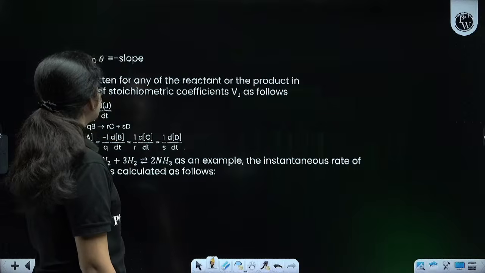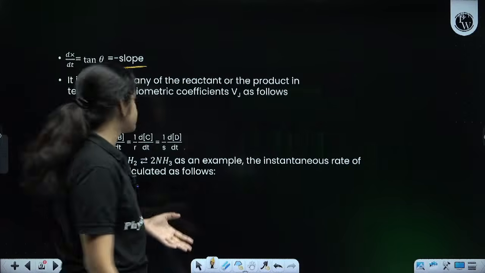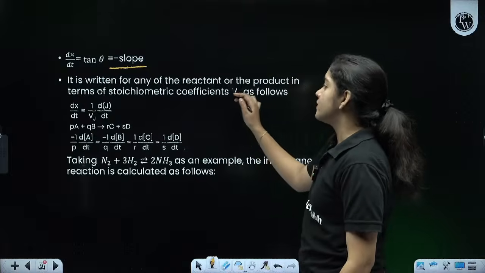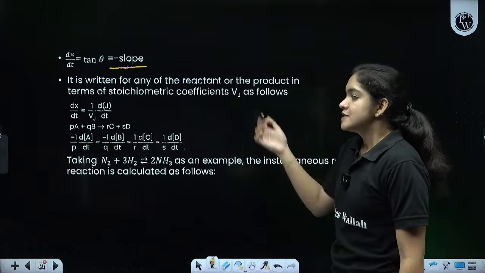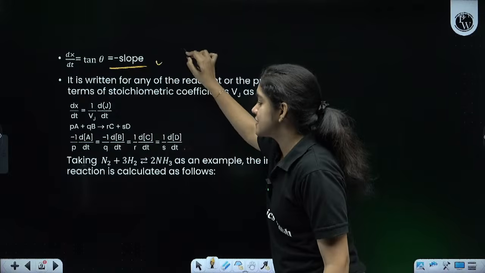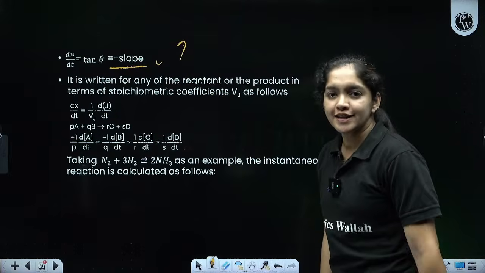So dx by dt is equal to tan theta. It is equal to the negative slope, and it is written for any of the reactant or the product terms, divided by the stoichiometric coefficient. Okay, so we can write like this. So give importance to this equation. Now, we are going to take another equation.